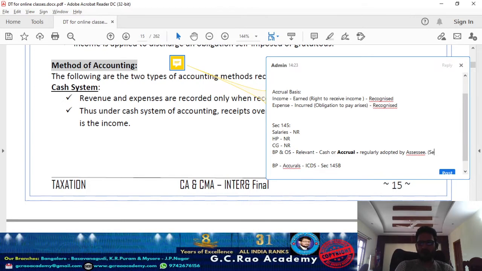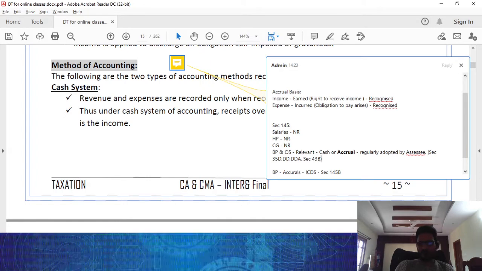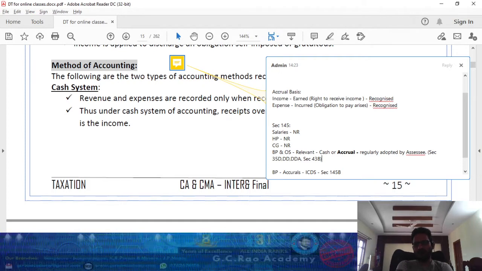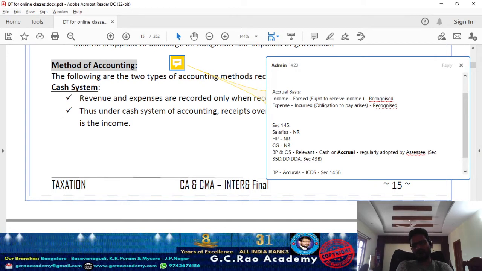When you look at section 35D, 35DD, 35DDA, or section 43B, these are certain items where the allowability as a deduction is different. 35D, 35DD and 35DDA expenses are allowed in 5 equal installments commencing from the financial year in which the expense was incurred, be it preliminary expense, amalgamation or demerger expense, or voluntary retirement compensation. The year in which you paid, from that year over 5 installments you can claim it as a deduction. So accordingly your method of accounting is not relevant there.